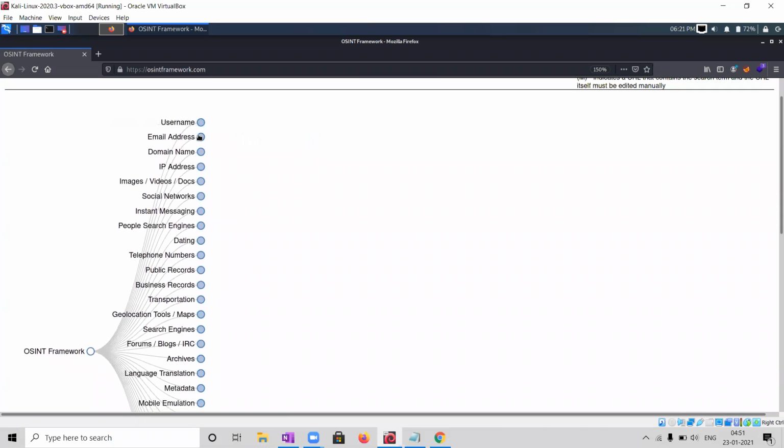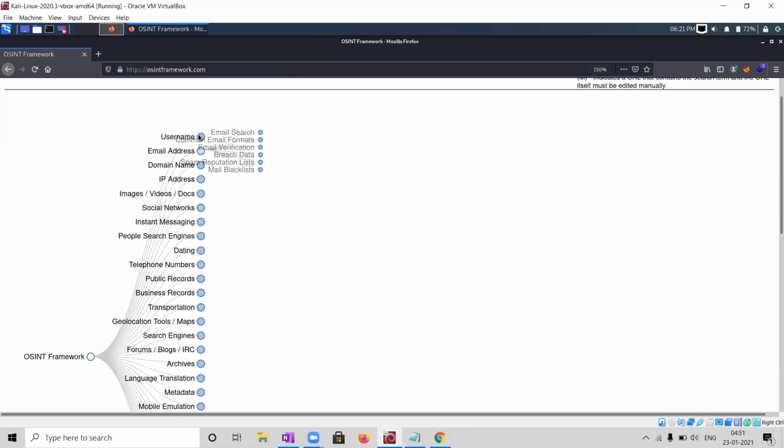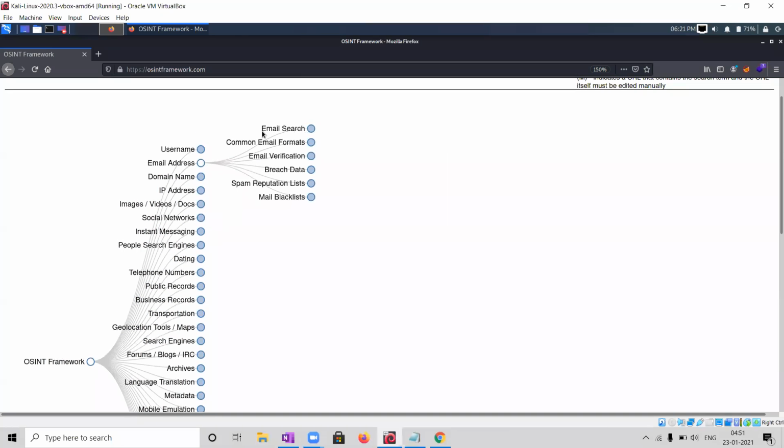If you have to gather information about email addresses, then you can go for email search, common email formats, email verification, breach data, spam reputation list, or mail blacklist.